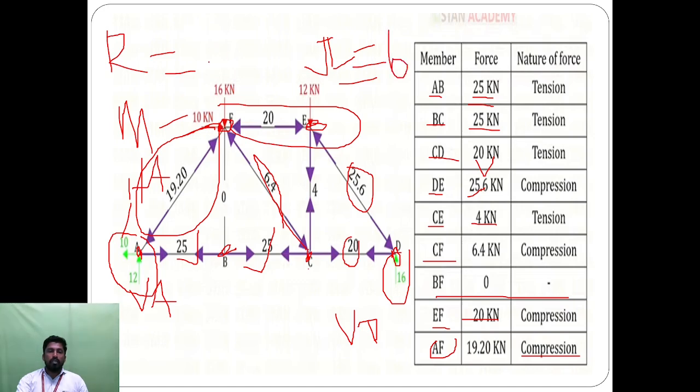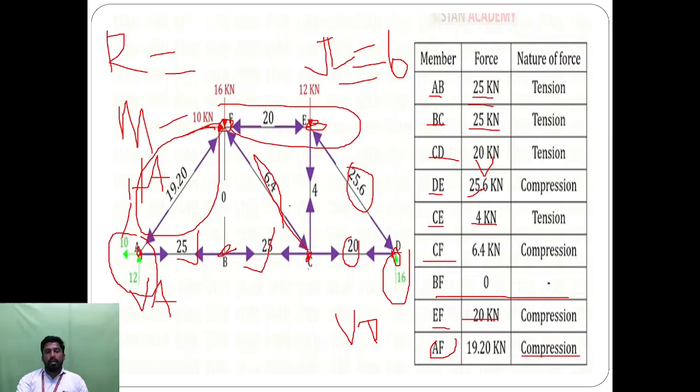If you are using any of these relations, you have to find whether the structure is determinate or indeterminate by using the equations. So this is one method to find the member forces of the particular truss.